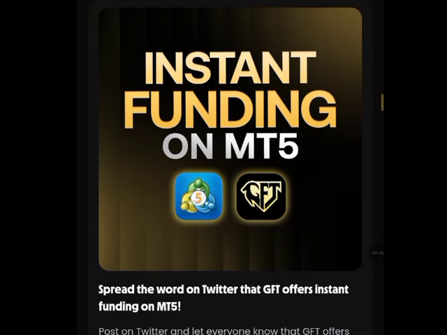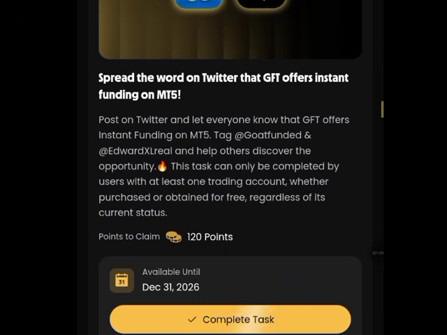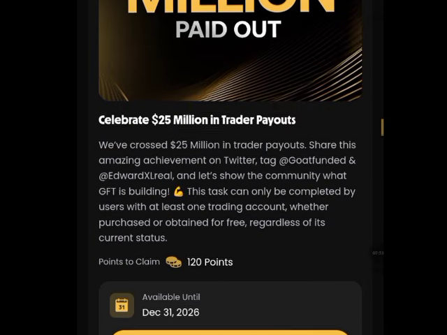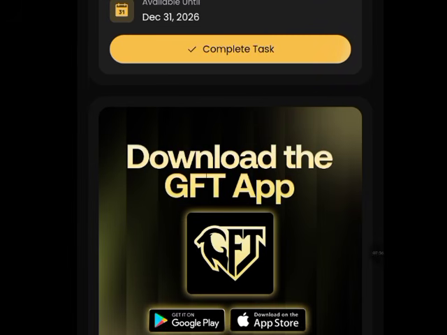As you can see, instant funding on MT5, spread the word on Twitter. Then you have a total of 120 points. Now these are tasks with higher points, as you can see right showing on the screen. These are tasks with higher points.